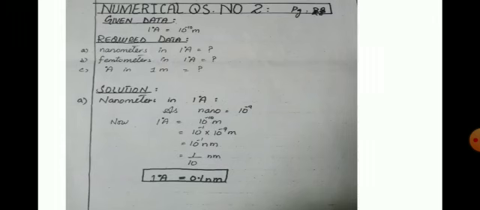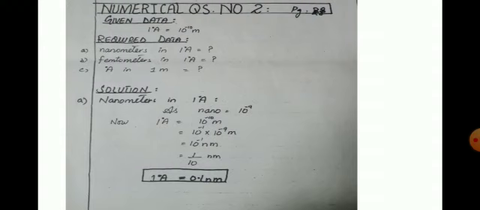Now with the help of this statement, we will write the given data, that is 1 angstrom is equal to 10 power minus 10 meter. This is the relation which is given to us in the statement. Now for required data, we have to find out the nanometer in 1 angstrom, femtometers in 1 angstrom, and angstrom in 1 meter. Now we have to find out all these three parts. So we will solve it one by one.